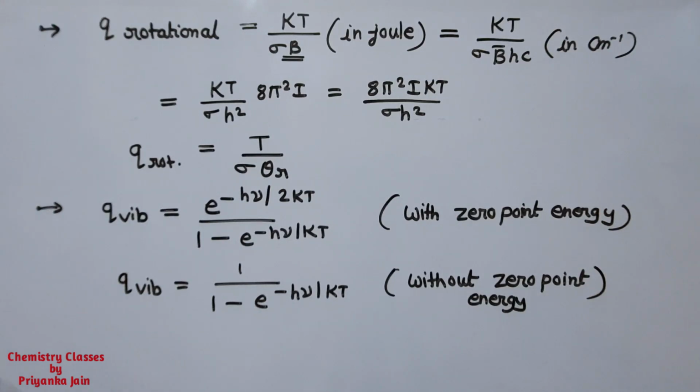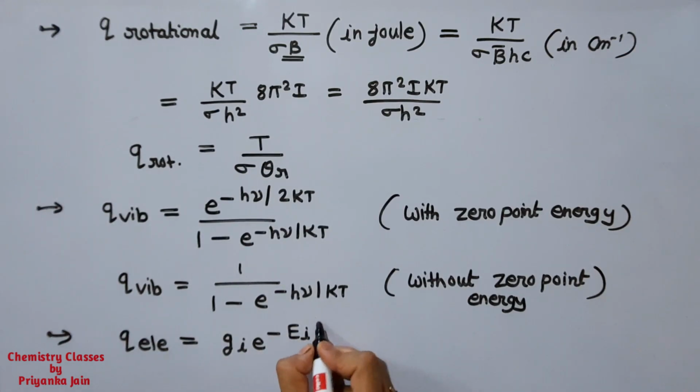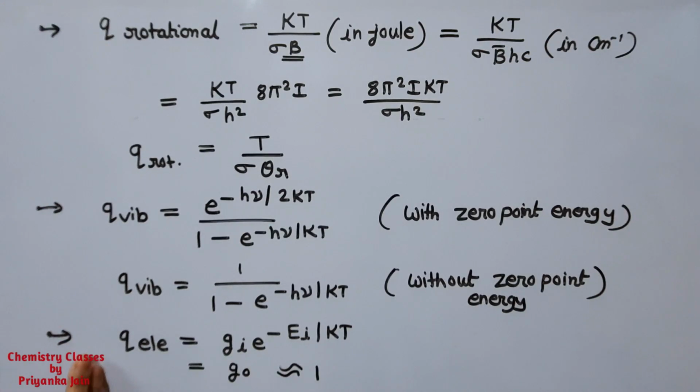Then another thing is the Q electronic. Actually its formula is the sum of g i e to the power minus E i upon kT, and it will be equal to g naught plus g1 e to the power minus E1 upon kT, as I have told you earlier. That is the formula, but in most of the cases its value is equal to g naught, which means the degeneracy of the ground state, and that is in most of the cases equal to 1.